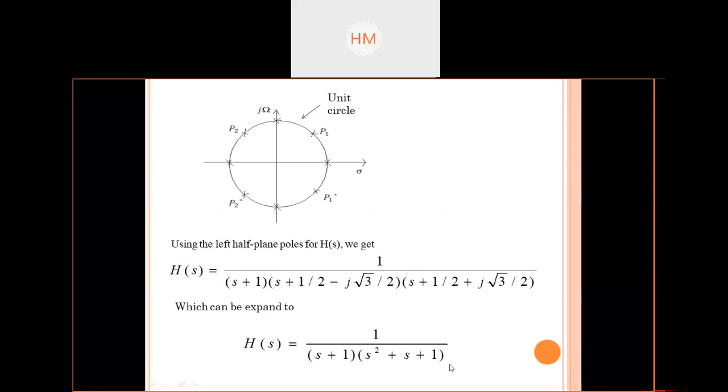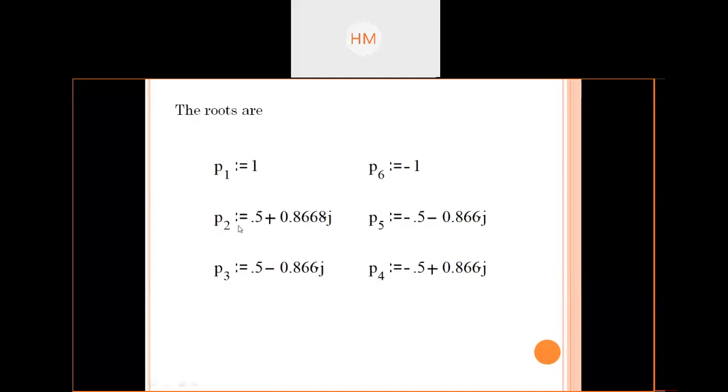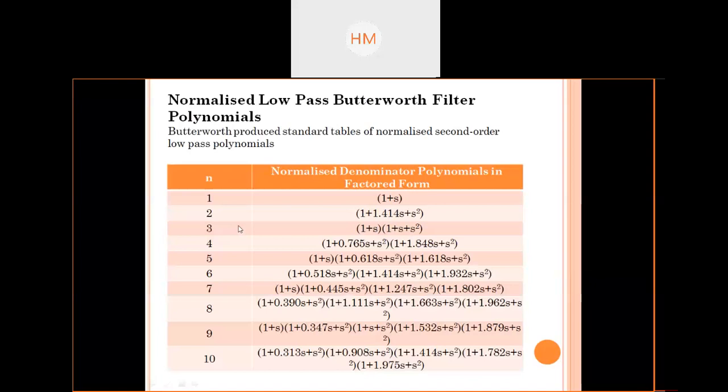Now I will show you this chart. For different filter order lengths, these are the factored polynomials for Butterworth filter. Write down only up to order 3; generally till order 3 is required.